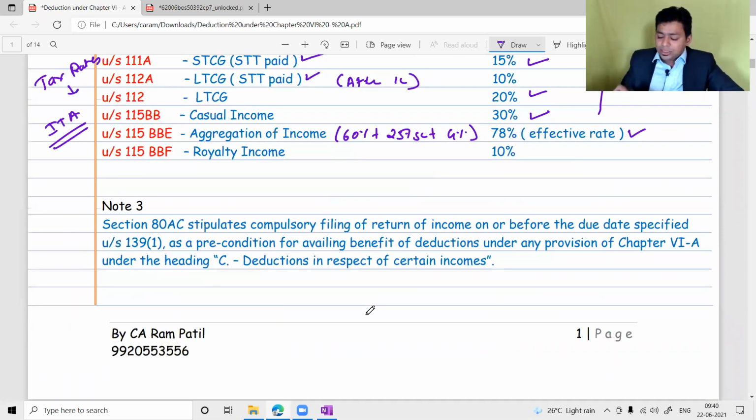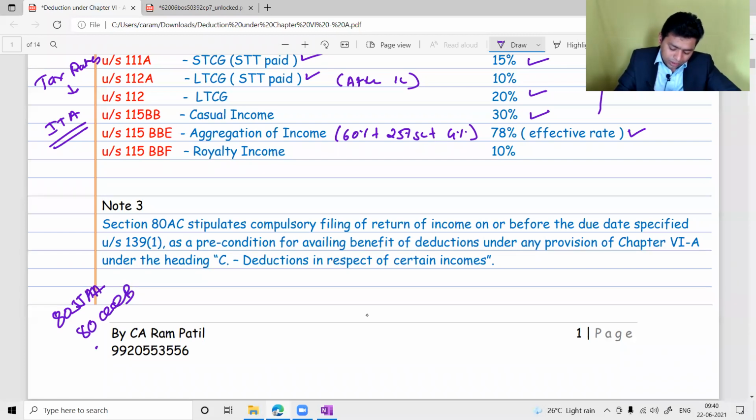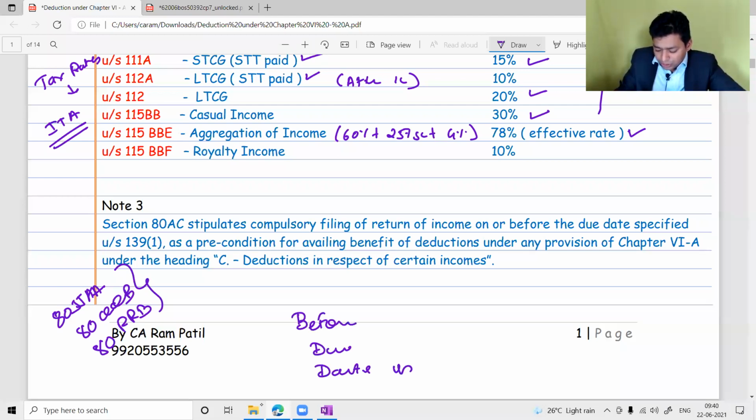Sir, to claim certain profit linked deductions. Profit linked deductions mean deductions under section 80JJAA, 80QQB, 80RRB. These are the profit linked deductions for you. To get the deduction, you must file your income tax return before the due date, under section 139(1).